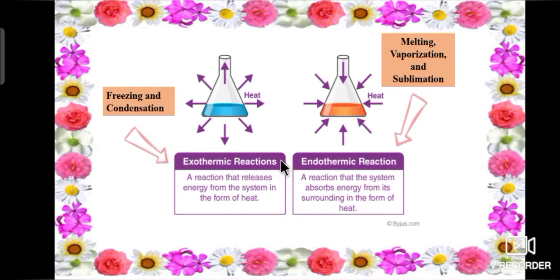What is exothermic reaction? A reaction that releases energy from the system in the form of heat. Freezing and condensation are examples of exothermic reactions.